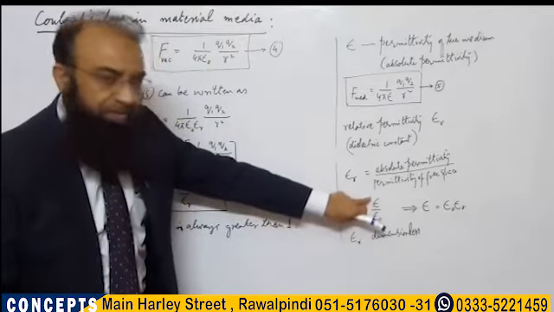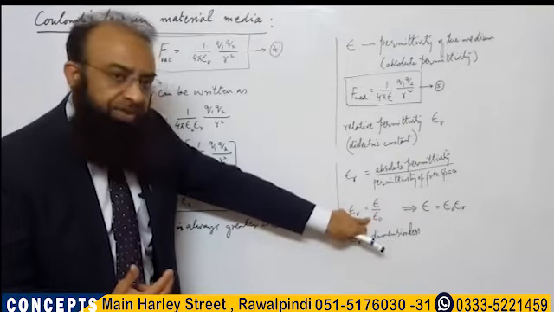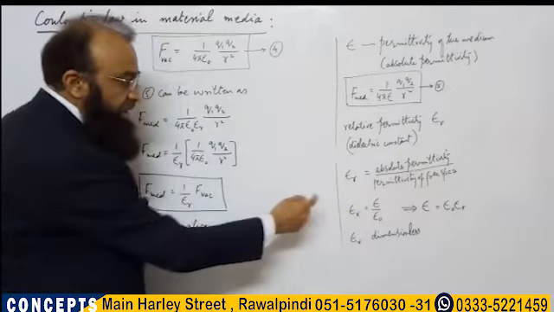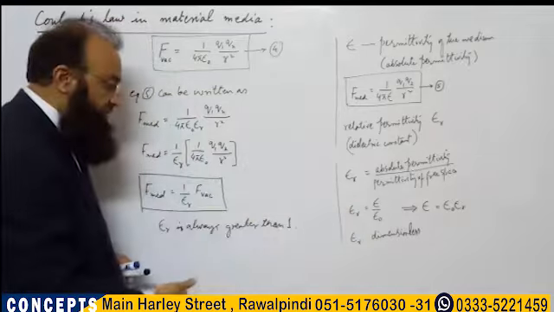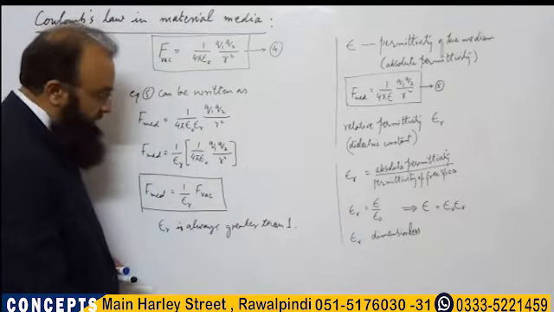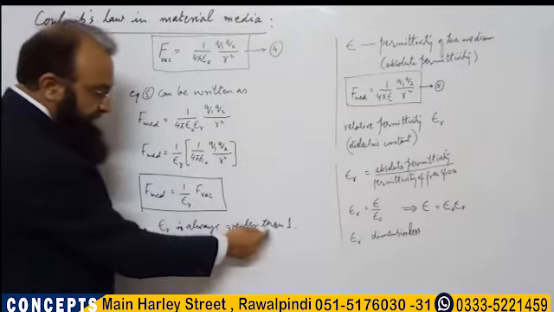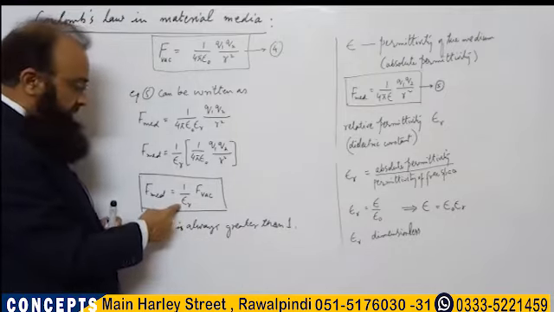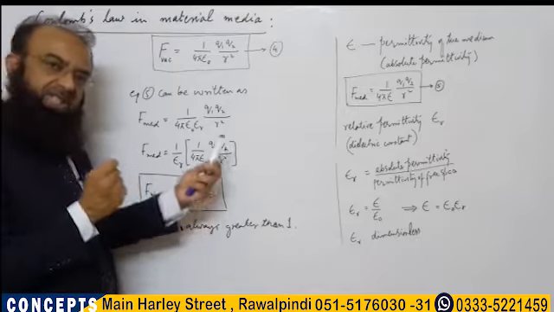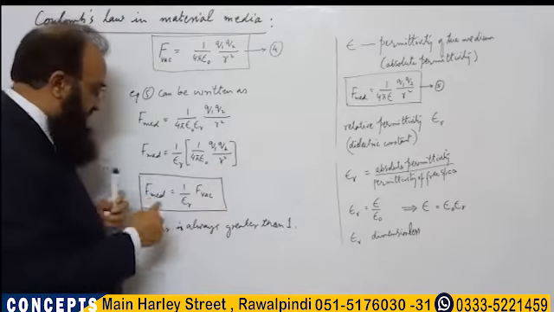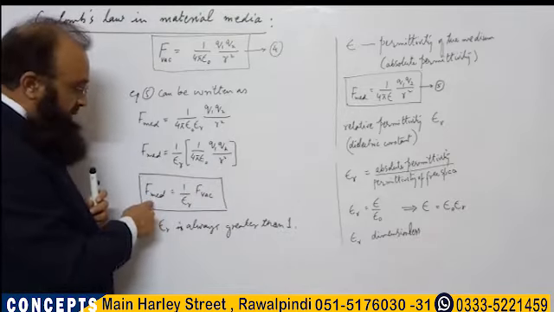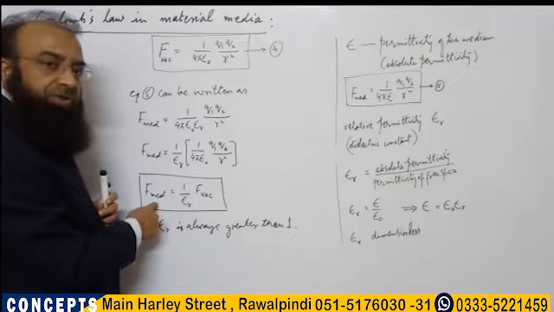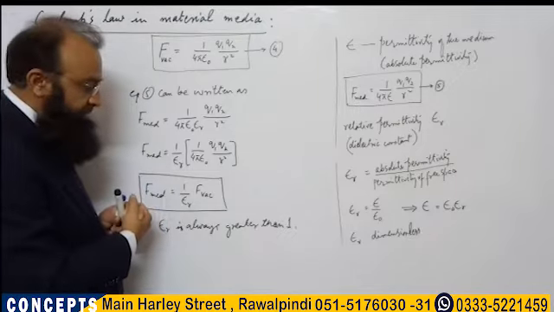Whenever you compare the permittivity of the medium with the permittivity of free space, the value of epsilon r will always be greater than 1. So if epsilon r is greater than 1, then whenever there is a medium between the charges, the electrostatic force will decrease.